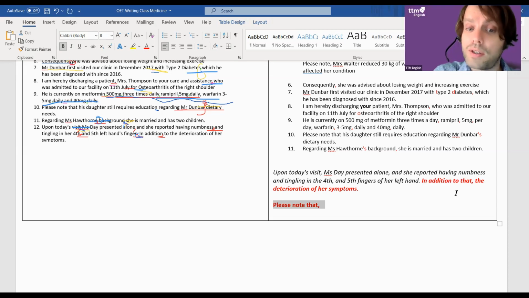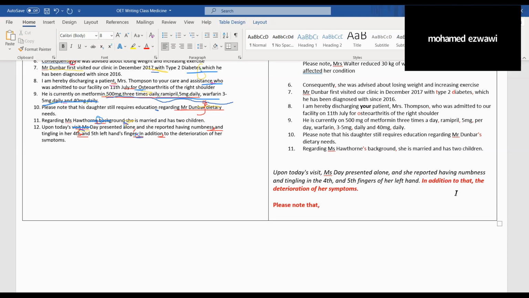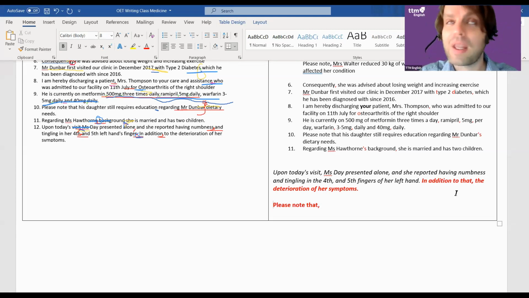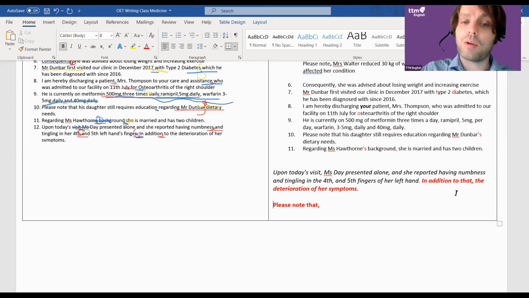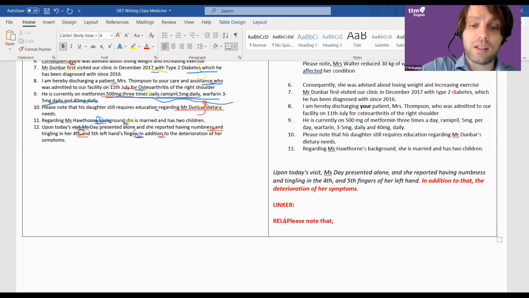No, you'd have to say there was deterioration. You cannot say there was deterioration for symptoms. You could say there was some deterioration in her symptoms, maybe. But the point here is this, look: please note that, that's not a linker, that's a relative clause, isn't it? That's the difference. I'll try and talk about that as well tomorrow, because I've just realized that.